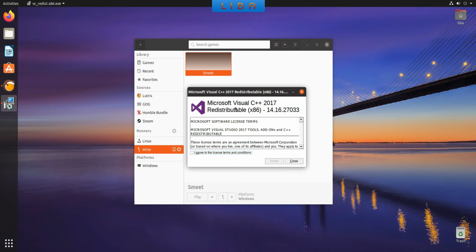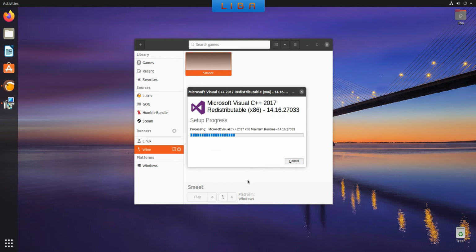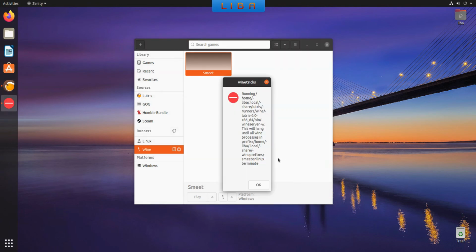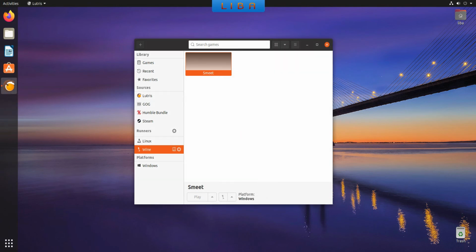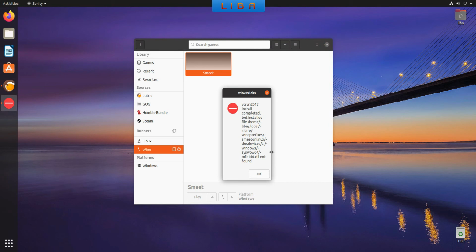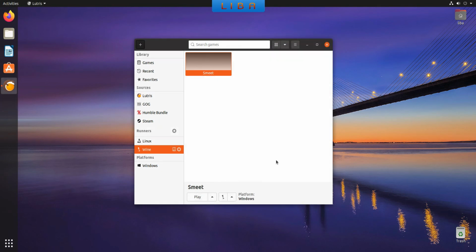On this window, vcrun 2017 installer, select I agree to the license terms and conditions and click on Install. The installation of vcrun 2017 is finished. Click on Close. In this window error, click on OK. In this other window error, click on OK. Close Lutris.